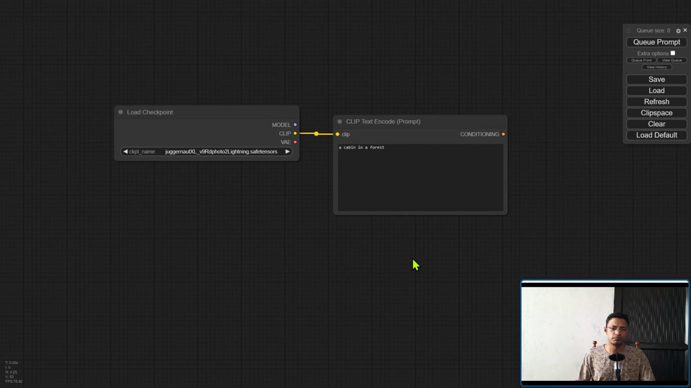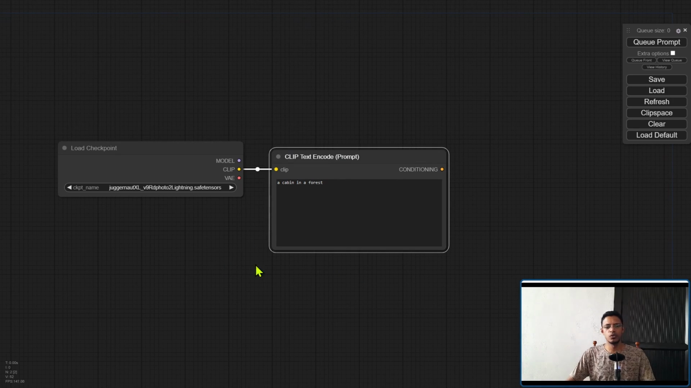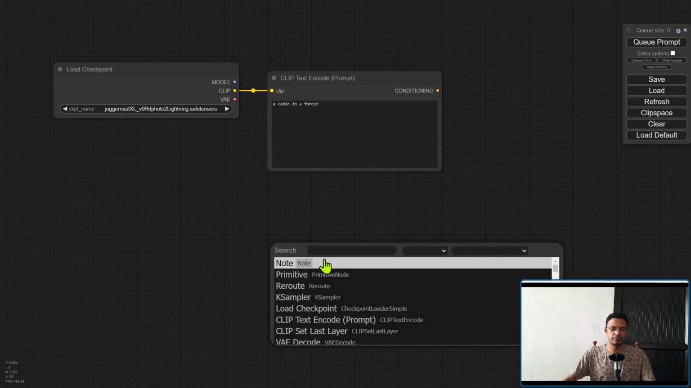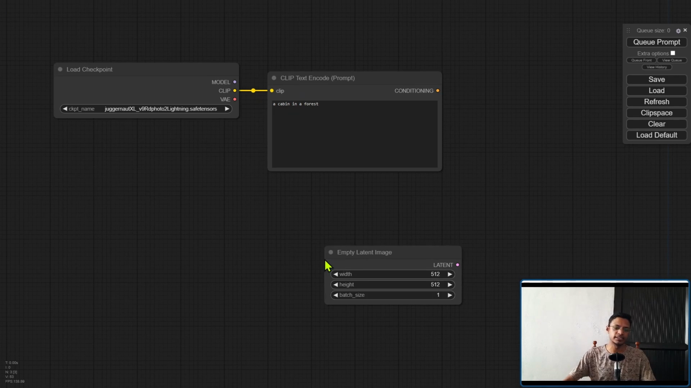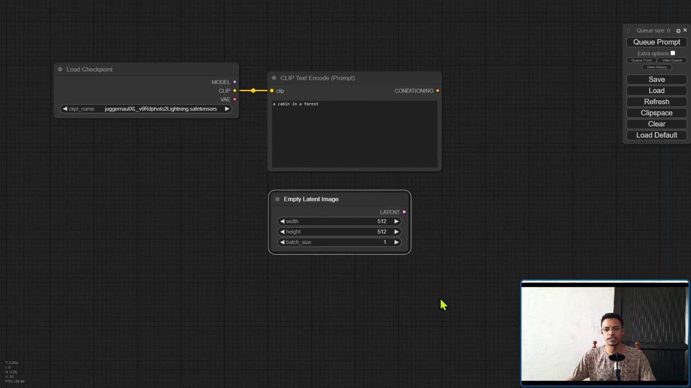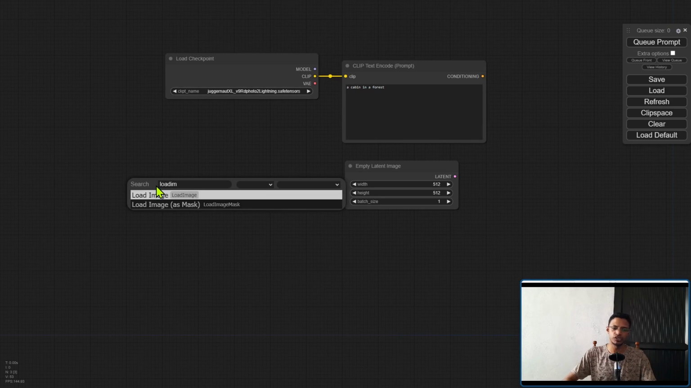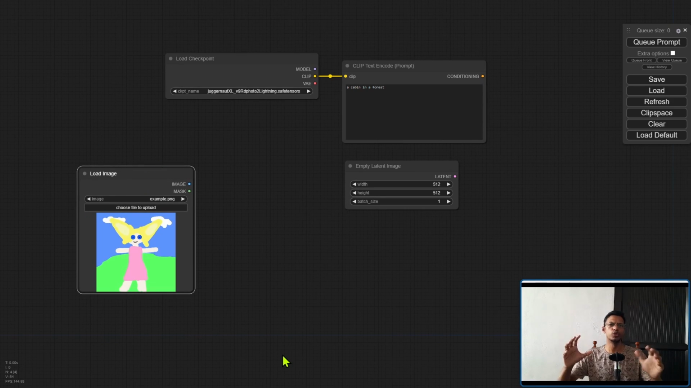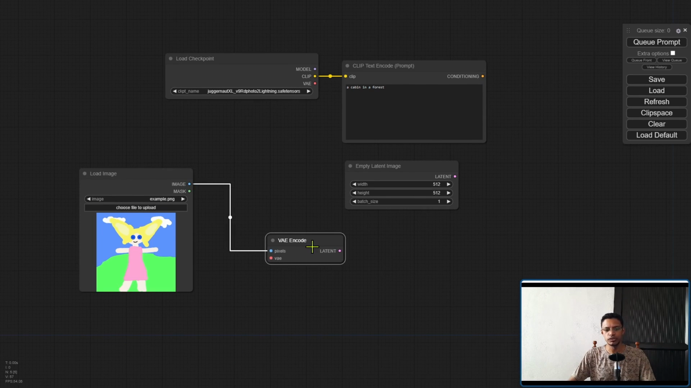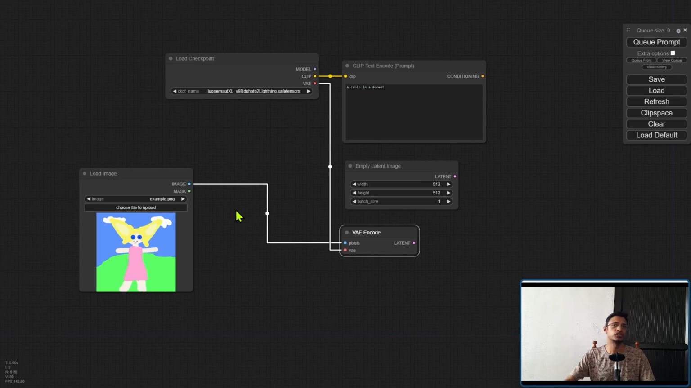All right, so now we know about the model, the clip, and the variational autoencoder. Now in a text to image workflow, we are generating the latent space image by using an empty latent image. So this node will give us a latent space image, but in an image to image workflow, we are going to have load image. Because this load image is just loading an image, we are still in the pixel space, so we use the VAE encode node to convert that into the latent space. And that is where we can drag the VAE into this VAE encode so that it does the conversion.